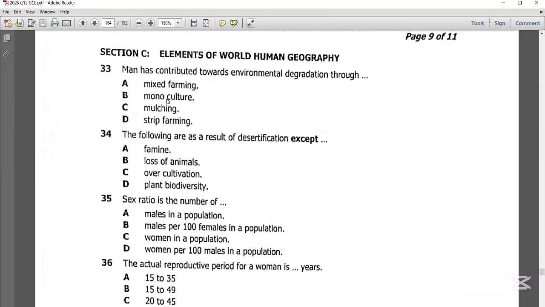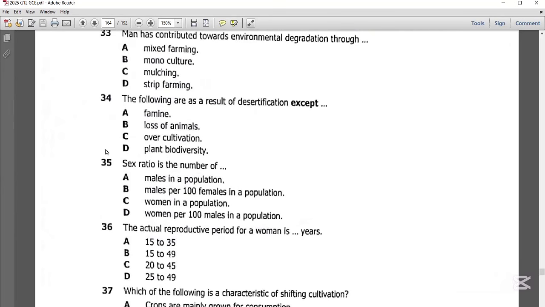Now monoculture is a practice of growing the same type of crop on the same piece of land for a long time. That is a danger to the environment, because if you are growing the same type of crop on the same piece of land for a long time, you are going to destroy the fertility of the soil. So the best possible answer on question 33 is B, monoculture, because this is the practice of growing the same type of crop on the same piece of land for a long time, and that affects the fertility of the soil. Let's get to question 34.